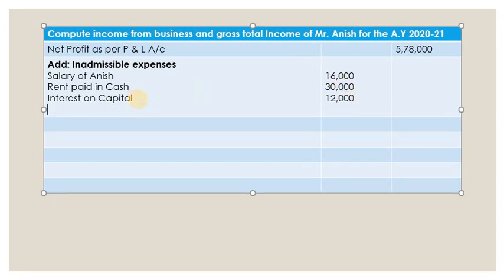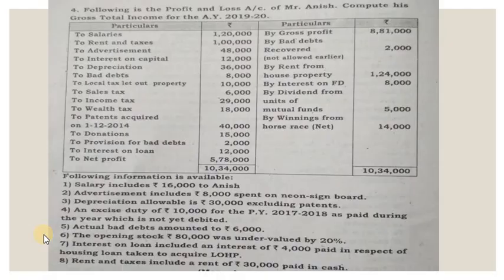Then let's go to the problem again. Depreciation. So what is there regarding depreciation? Depreciation is 36,000. Of course, it is an allowable expenditure. But is there any additional information related to that? Yes, depreciation allowable is 30,000 excluding patents. So that means as per the Income Tax Act, only 30,000 you can deduct.